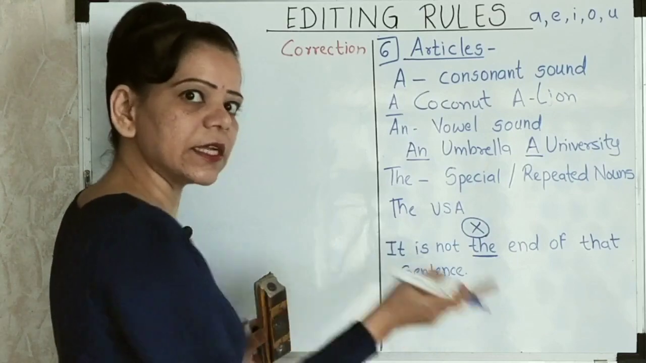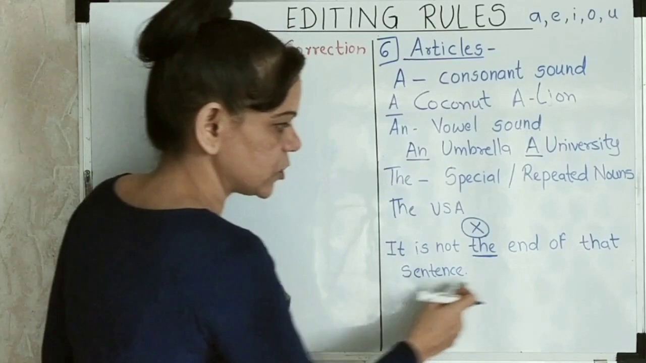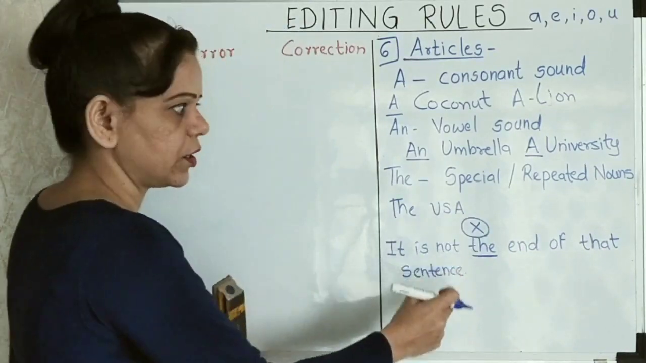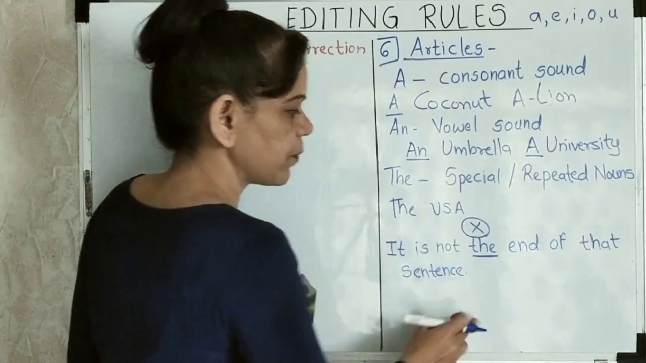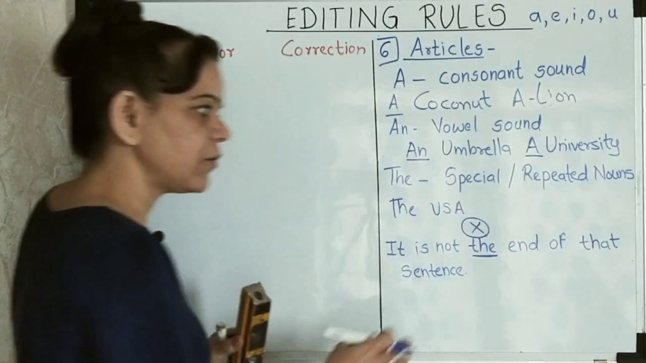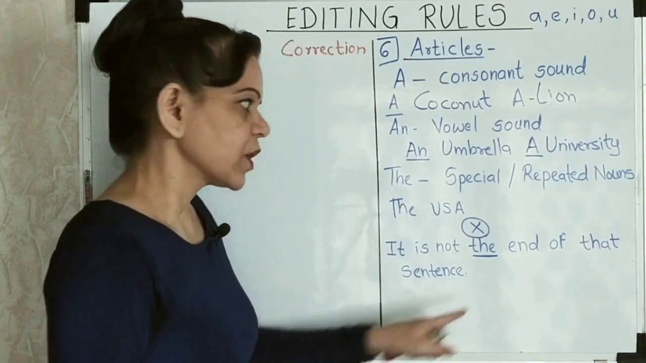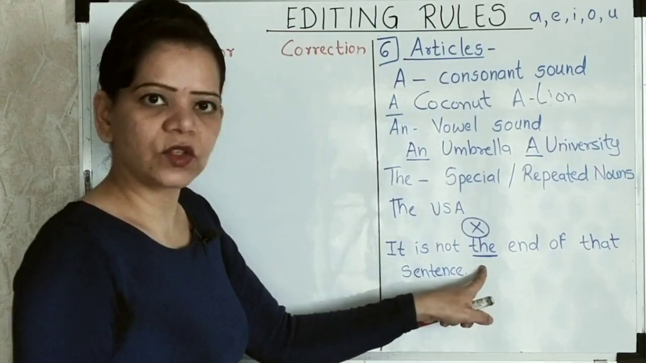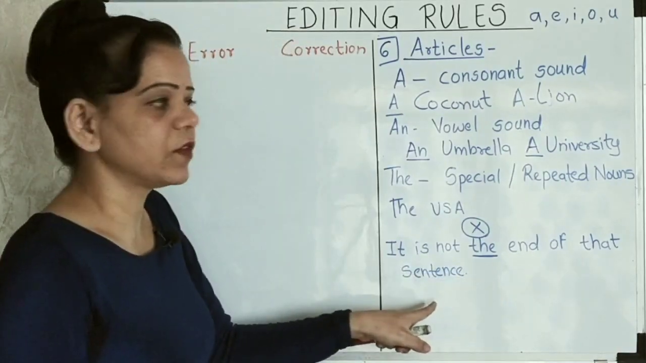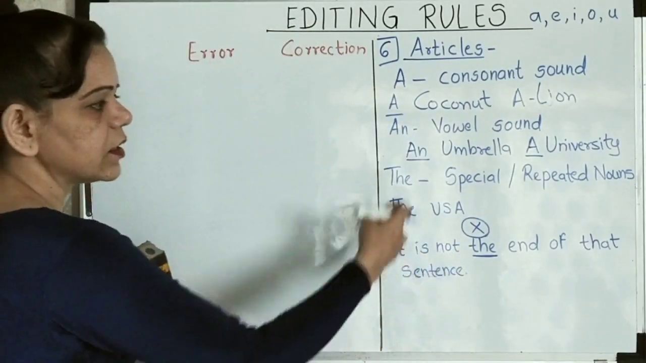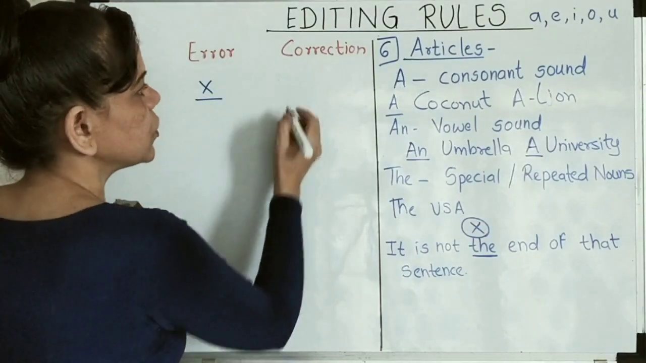If "the" is not there, that's an error. Why? Because I'm specifying the end of what. After that, I'm giving the details. So I have to have "the" over here. If I do not have "the" here, then it is not the end of that sentence. If there is nothing after that, then "the" is not required, your wish. But if you are specifying the details, you will have to have "the" after that. So if this is the error, "the" is missing, then how will you write the error? Nothing was there over here, and you need to have "the".